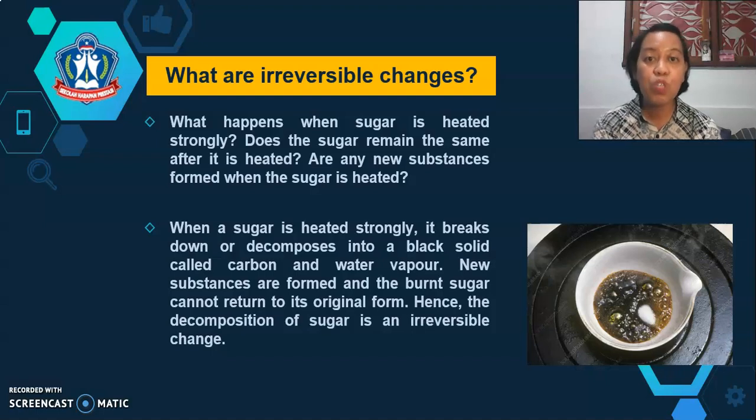What happens when sugar is heated strongly? Does the sugar remain the same after it is heated? Are any new substances formed when the sugar is heated? When the sugar is heated strongly, it breaks down or decomposes into a black solid called carbon and water vapor. New substances are formed, and the burnt sugar cannot return to its original form. Hence, the decomposition of sugar is an irreversible change.